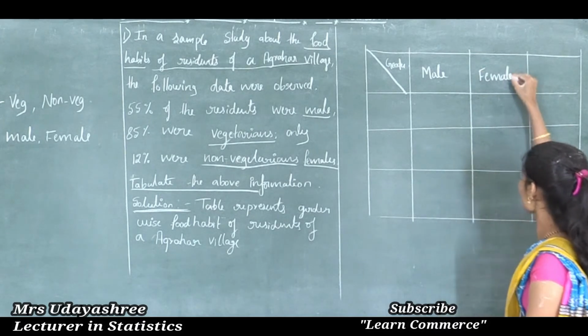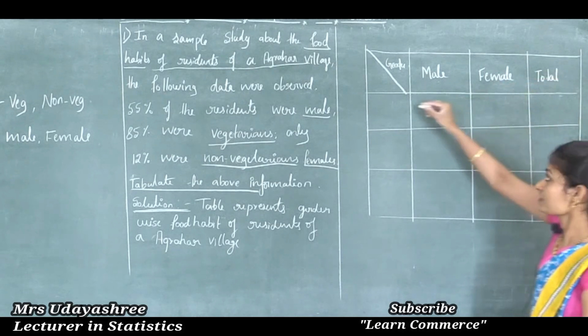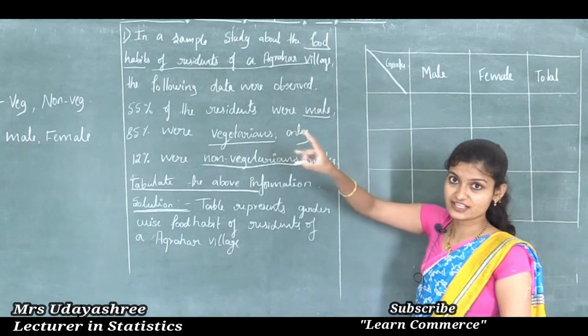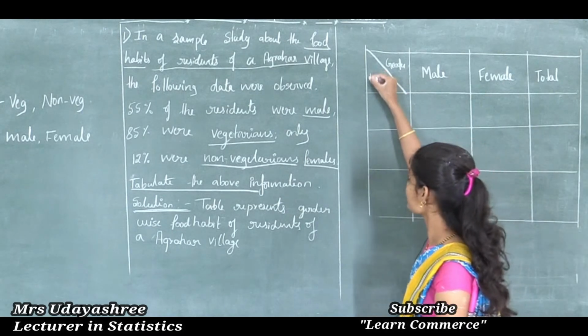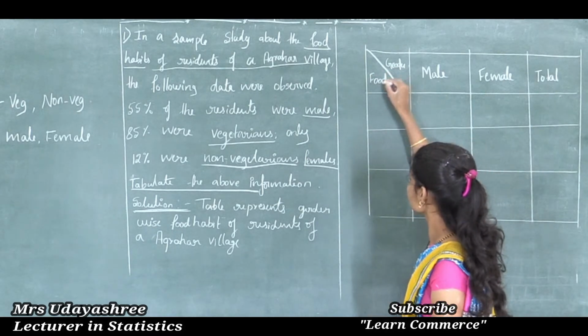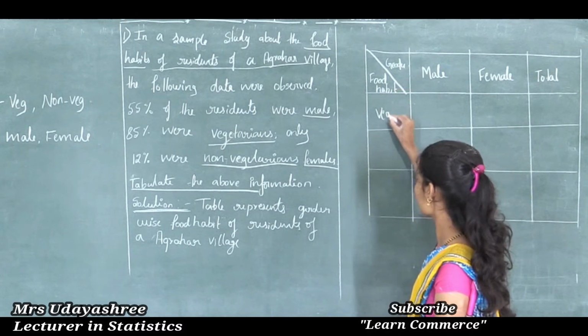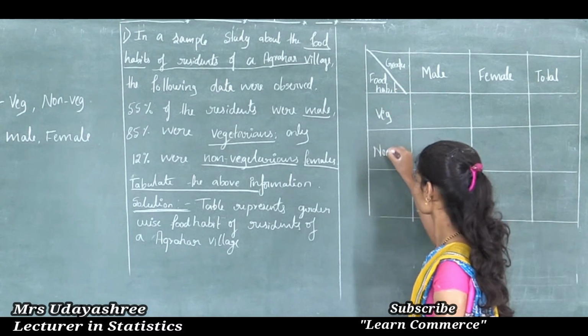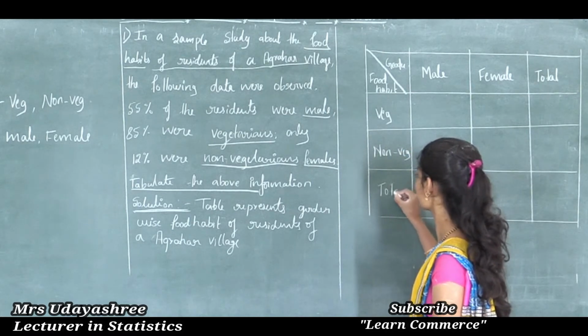As usual, the last column is total. Two classifications are given, so gender is over. The remaining classification is food habit. Here the food habits are veg and non-veg, and the last one is total.